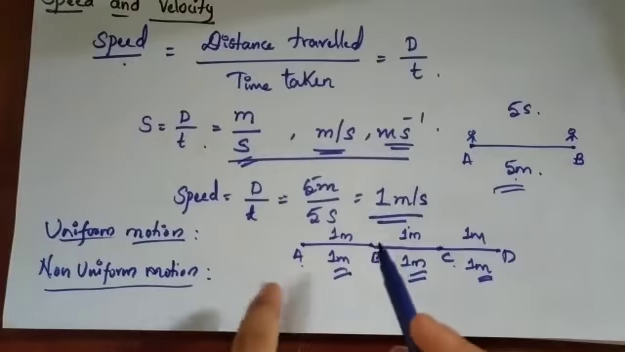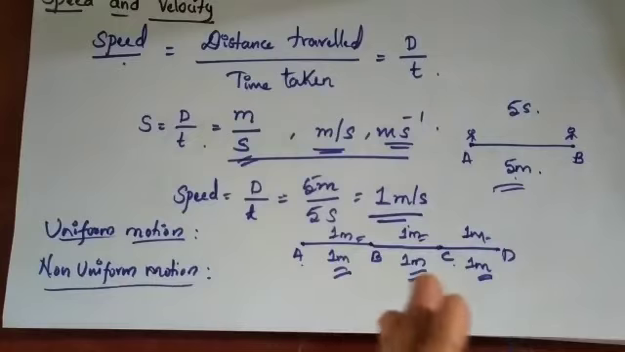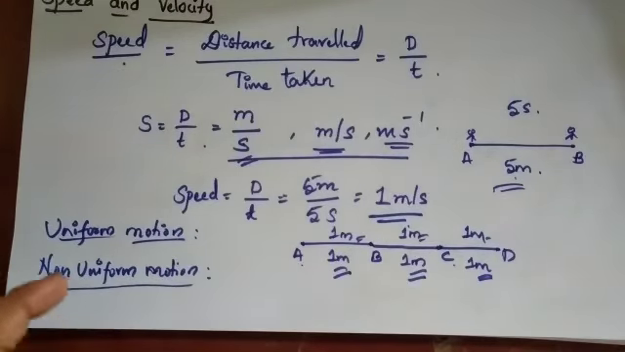Equal interval of time means the same time, isn't it? In 1 minute itself he is traveling in all these positions with the same time and same distance. So that is called uniform motion.